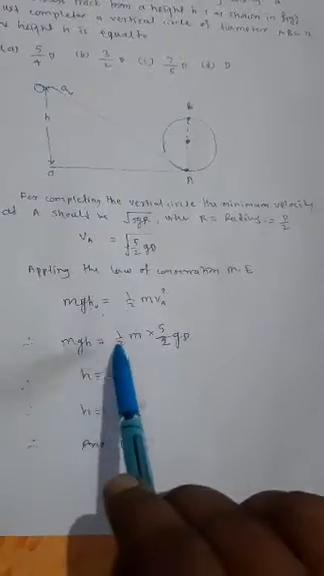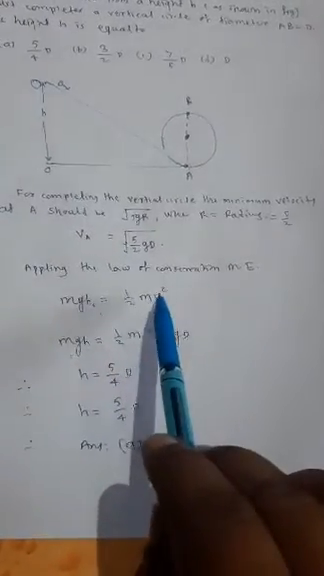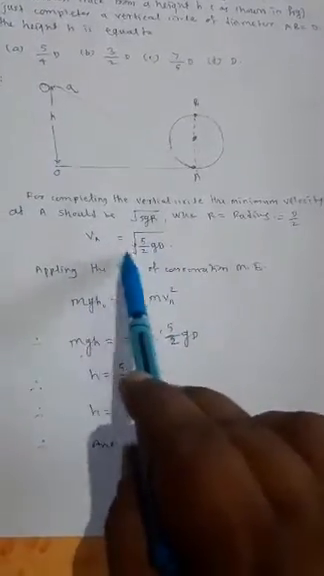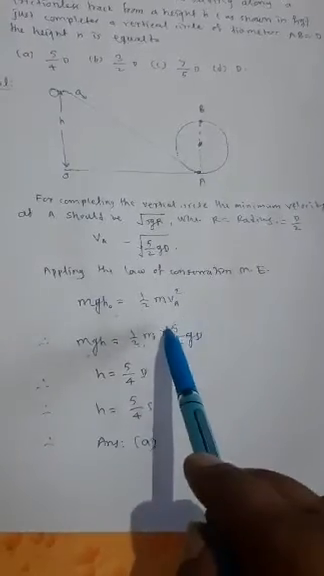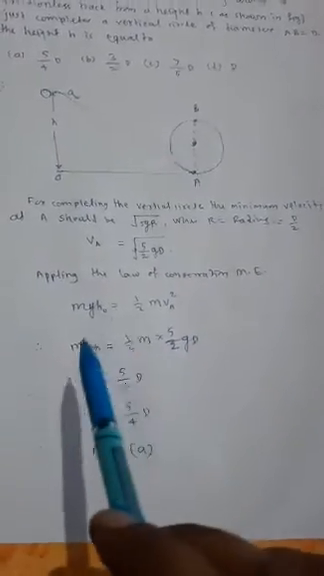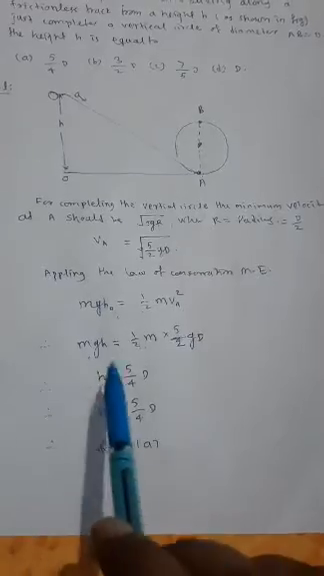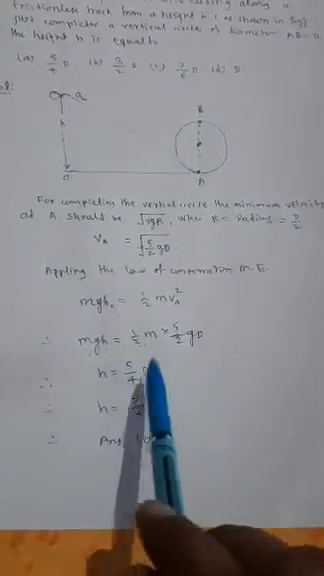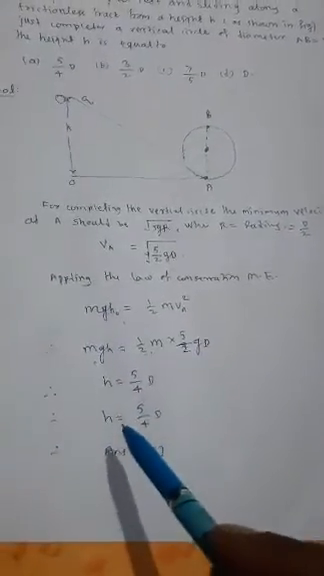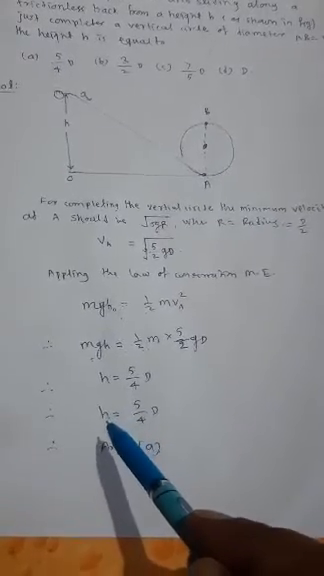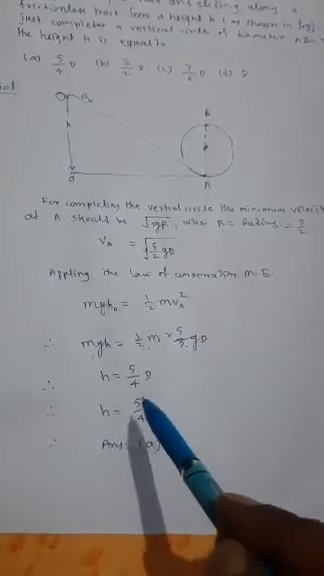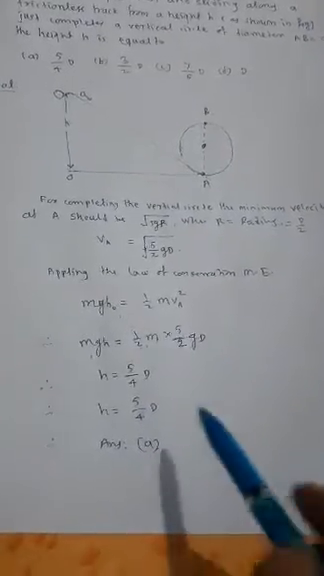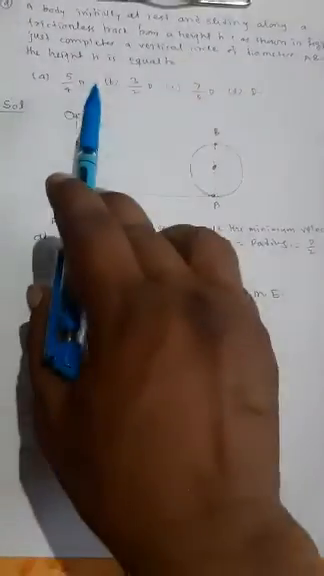Therefore, mgh is equal to half m as it is, and the value of v_A is under root of 5 by 2 gd, and taking the square on both sides we get 5 by 2 gd. This will be the value of v squared. m will get cancelled, g will get cancelled, h is equal to 5 by 4 into d. Therefore, the height of the object at point O is equal to 5 by 4 d, means 5 by 4 times the diameter. Therefore, the answer is A.